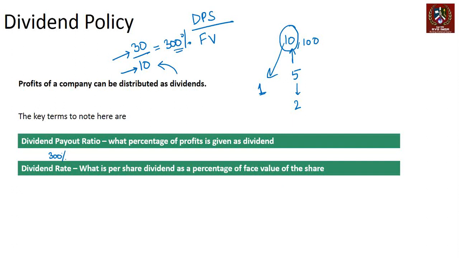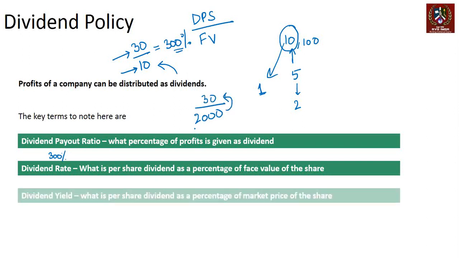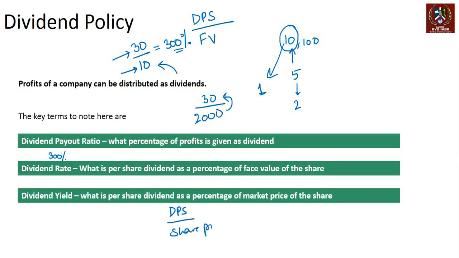If you're buying the share for 2000 rupees, you should be considering your return on 2000 rupees, correct? And that is what brings us to the third point, which is the per share dividend, DPS, divided by the share price. So if you buy the share today at 2000, that's 1.5%. So the return that you are making in the form of dividends is what is called dividend yield. Remember, they're all three different numbers being calculated from the same set of data.